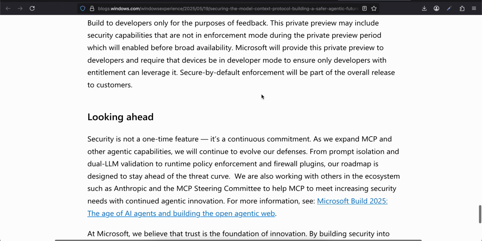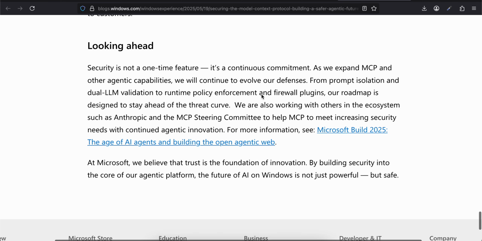Microsoft will provide this private preview to developers and require that devices be in developer mode to ensure all developers with entitlement can leverage it. Secure by default enforcement will be part of the overall release to customers.